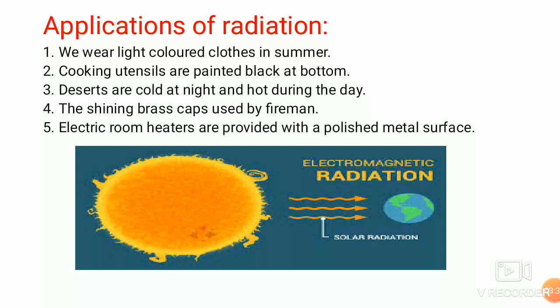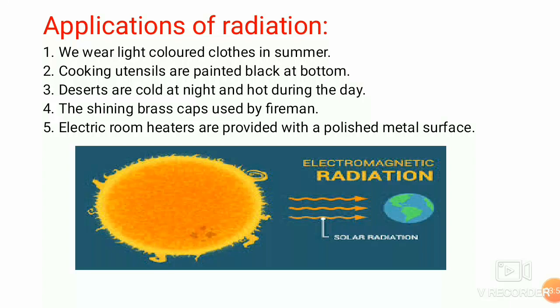Cooking utensils are painted black at the bottom from outside so that they absorb heat from the flame quickly. Deserts are cool at night but hot during the day because sand is a good absorber and good radiator of heat. It absorbs heat very quickly during the day and loses heat very quickly at night.